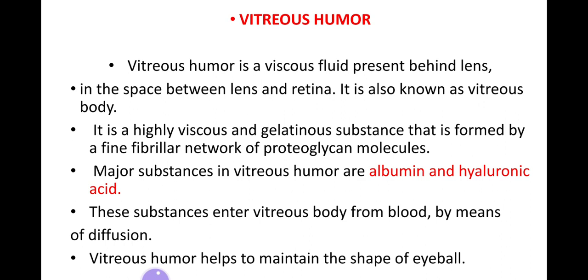It is a viscous fluid that is present behind the lens. It is named accordingly where it is present. So, vitreous humor is present behind the lens in the space between the lens and the retina. Its composition is an oily, viscous, gelatinous substance containing a network of proteoglycan molecules. Major substances present in the vitreous humor are albumin and hyaluronic acid. How do these substances enter the vitreous body? They enter from the blood by means of diffusion. What is its function? It helps to maintain the shape of the eyeball.